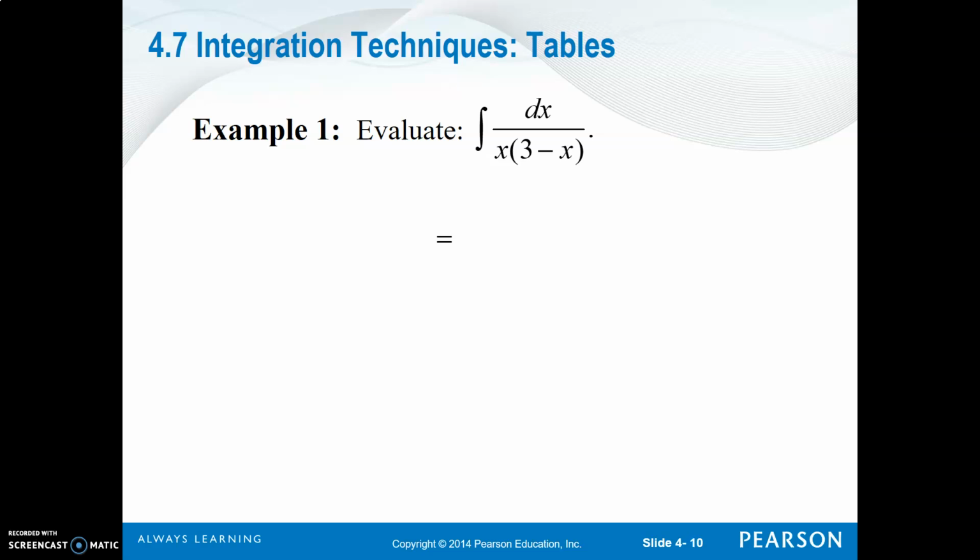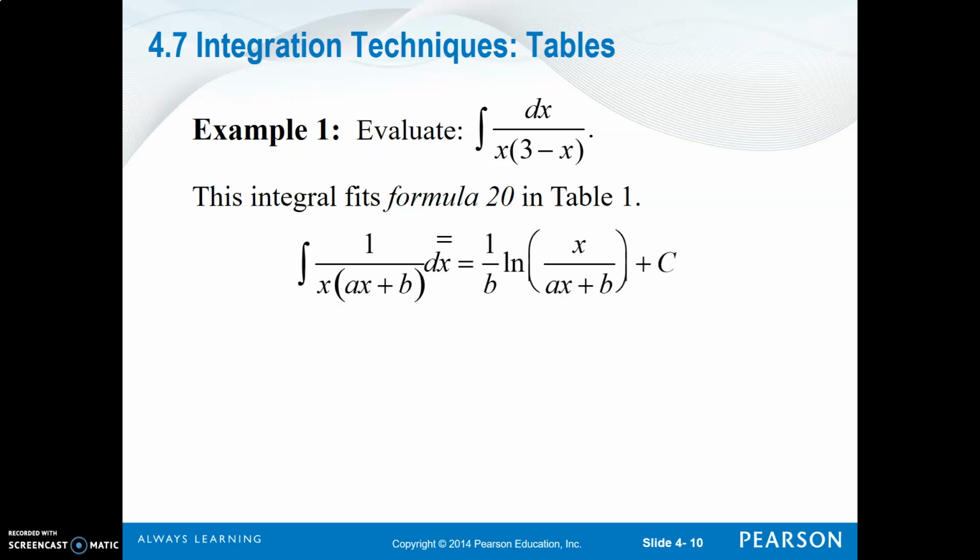Hopefully when you're looking through this, keep in mind it's not ever going to be a perfect match, because a and b are going to be any real number possible. But if you're looking at line 20 in the formulas, that is the closest that we have to this integral. It's 1 over x times (ax plus b). Keep in mind, a can be any real number. So what we have here is my ax, the a coefficient, is matching the -1 coefficient on x here. The plus b, they just rearranged terms, is going to be 3 here. So a is -1, b is 3, and everything else matches this form.